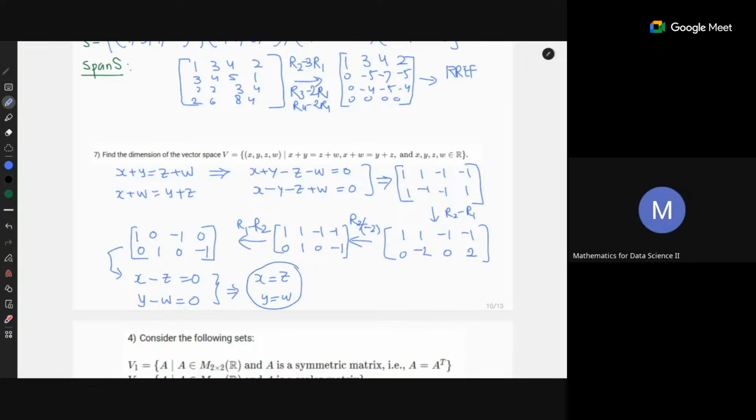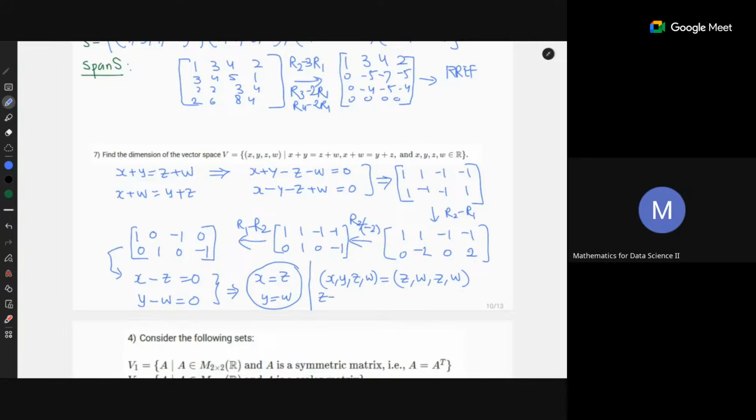Now you use this relation in your vector space definition. So your general vector x, y, z, w is going to look like: x is z and y is w, so you have z and w. Now there are only two variables. All right, so your vector space has only 2 variables. So what will be the dimension? Now you can find out the basis also.